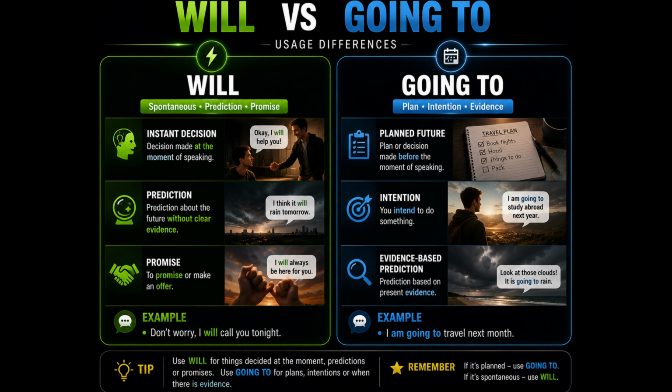We also use going to when there is clear evidence. Example, look at those clouds. It is going to rain. Will sounds more spontaneous. Going to sounds more planned.